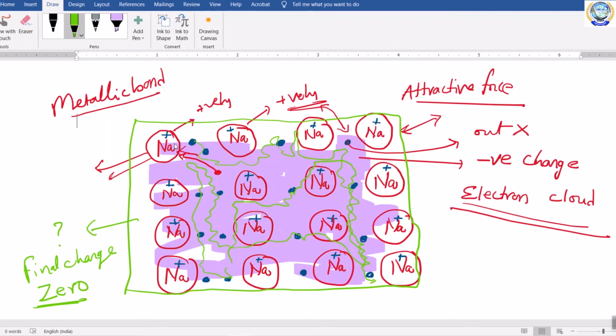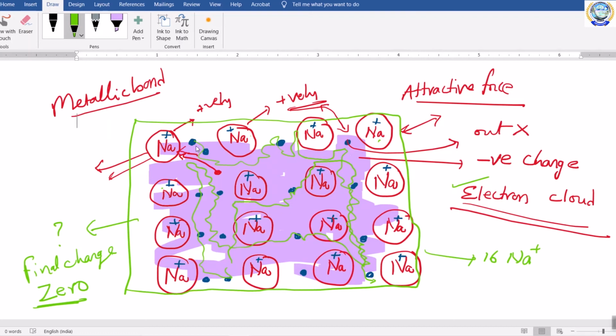As a result, they gained positive charge, but the magnitude of positive charge and the magnitude of electron cloud both are same. That means, let us count the number of sodium ions present in this metal. There are a total of 16 Na plus ions.